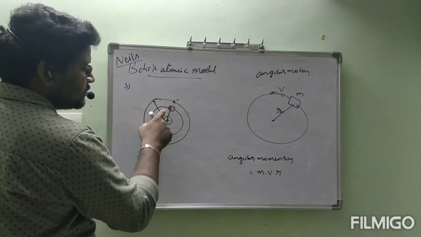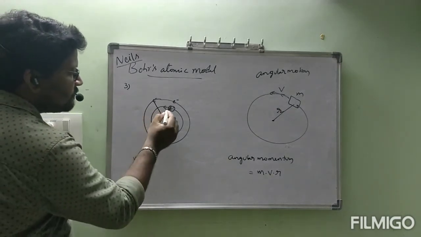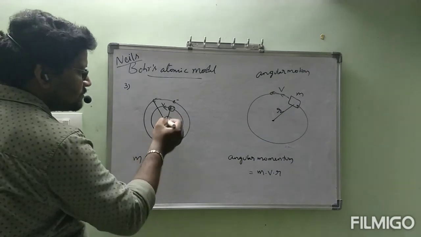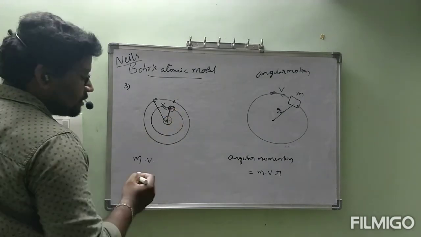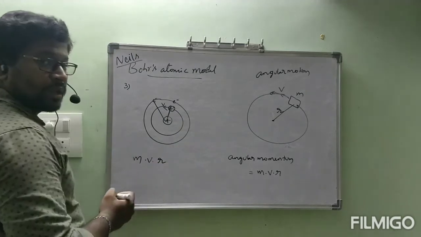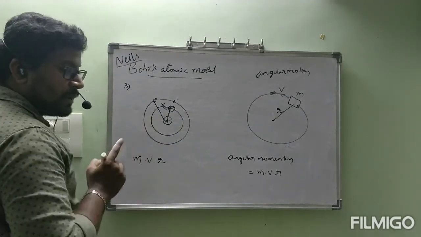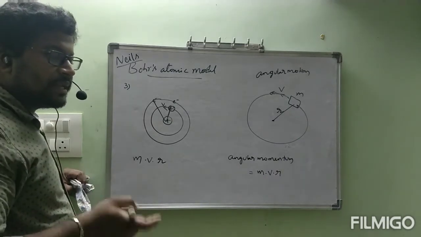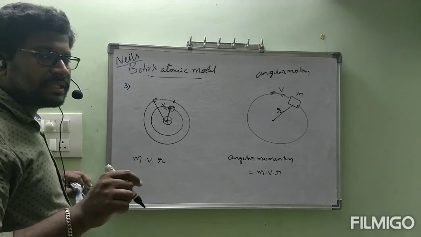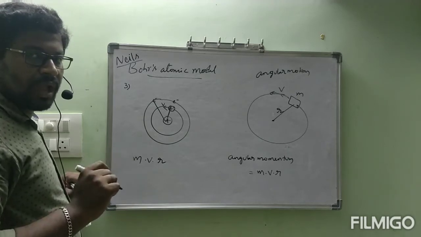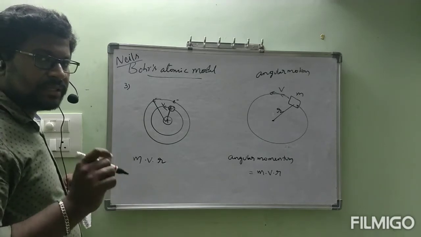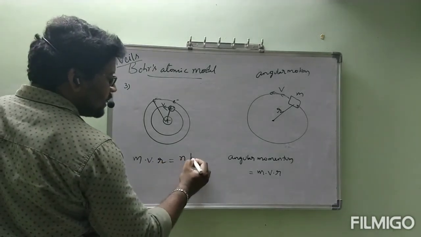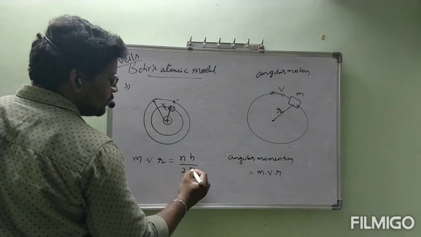It has some mass m, it is moving with some velocity v, and it has some radius, mvr. Angular momentum of the electron present in that particular orbit is constant, and that is equal to nh by 2 pi.